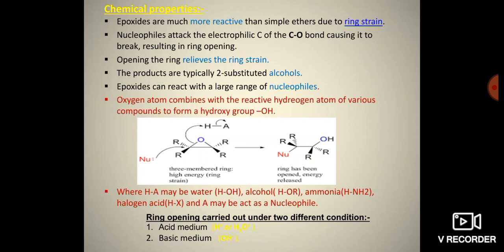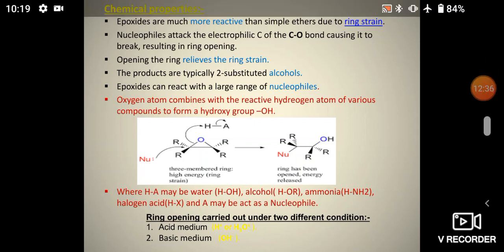These are the chemical properties. These are very important properties due to the ring opening. So ring opening is carried out under two different conditions. First one is acidic condition, and second one is basic condition.